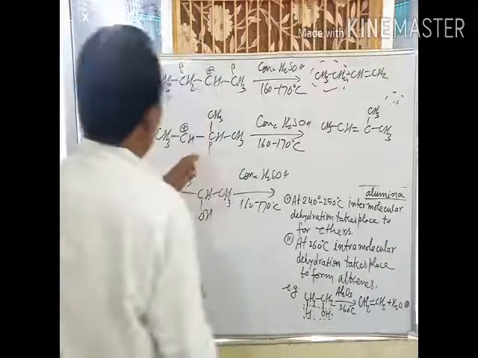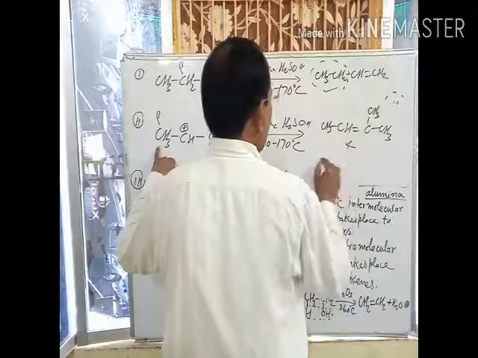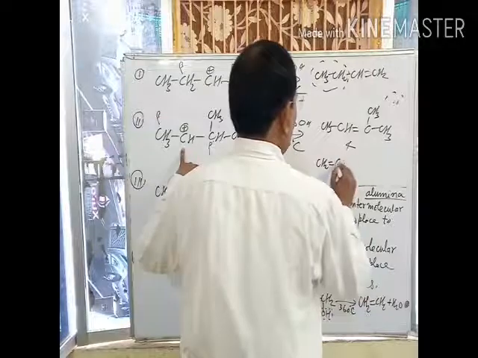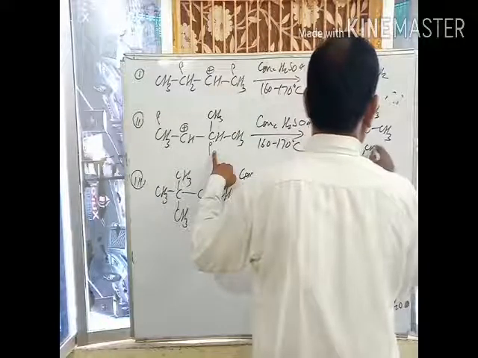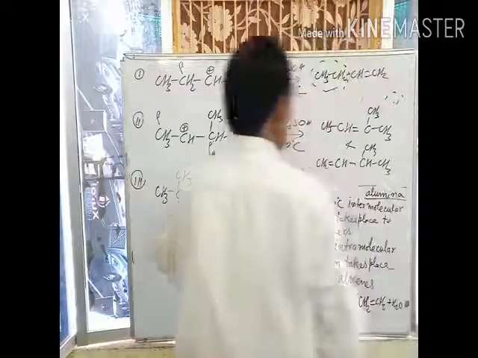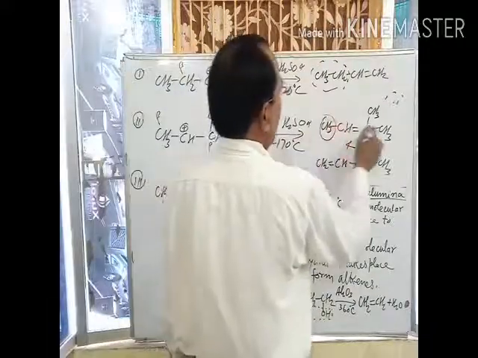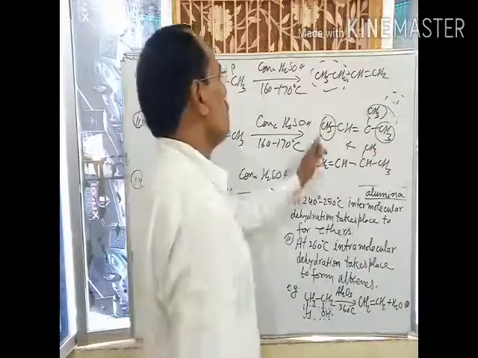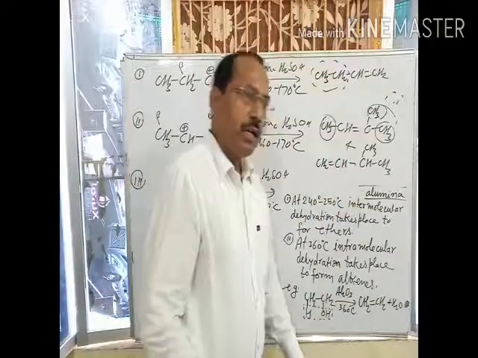And if the proton elimination takes place from this carbon, we get CH2 double bond CH2 double bond, CH3 CH3. Okay. That's why this is the major product in which the number of alkyl groups is greater than in this alkene. This is major and this one is minor product.